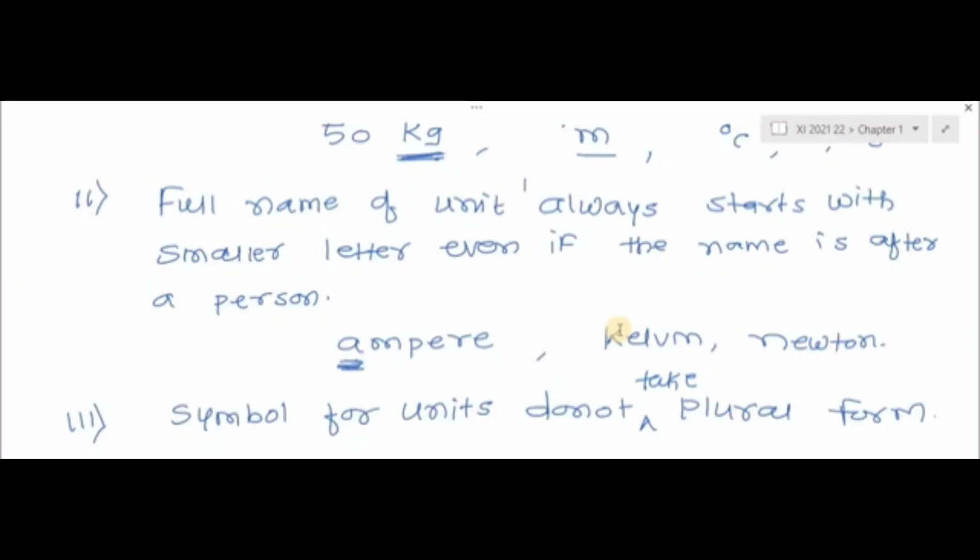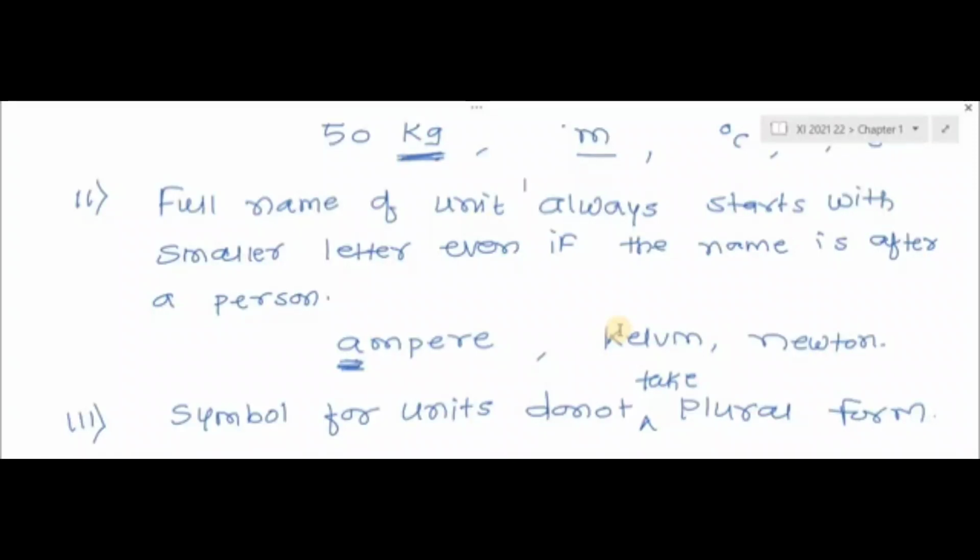Here I use a small a while starting ampere, though ampere is the name of a scientist. In English literature, we write a capital A for ampere. But here, if we write the full name of the unit, then we should start with a small letter. Like kelvin, newton, all these we start with a small letter here.